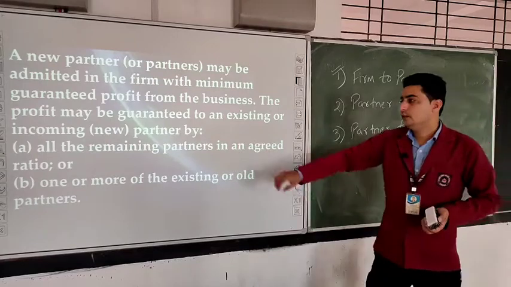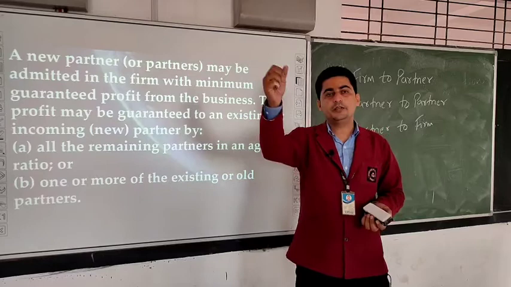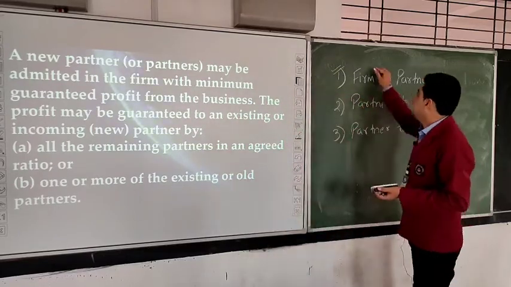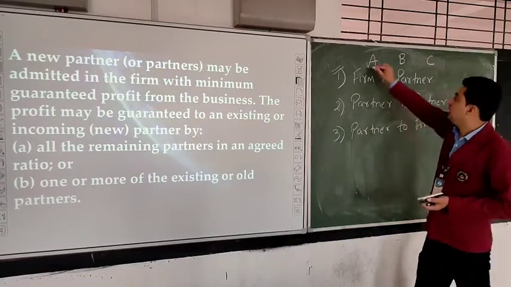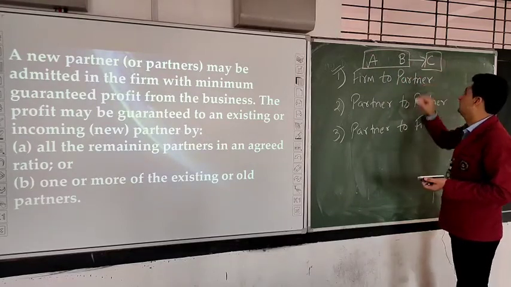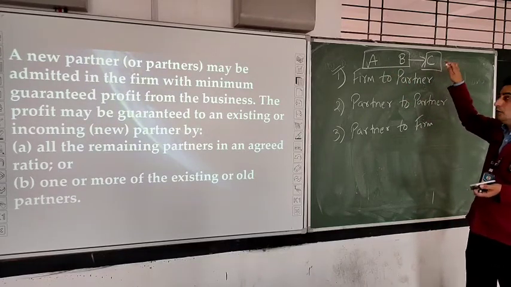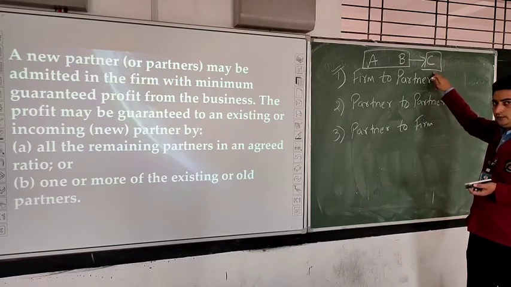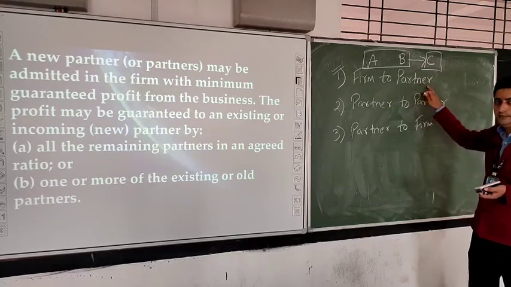Firm to partner means all the remaining partners in an agreed ratio are giving minimum profit guarantee to an existing partner or a new partner. For example, A, B and C, 3 partners are there. A and B both are giving guarantee to C of minimum profit. It will be known as guarantee by a firm to partner. When all the partners except the partner who is getting the guarantee are giving guarantee to a partner, it will be known as firm to partner guarantee.